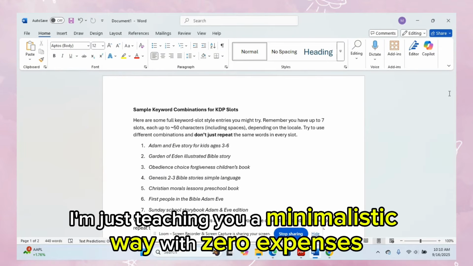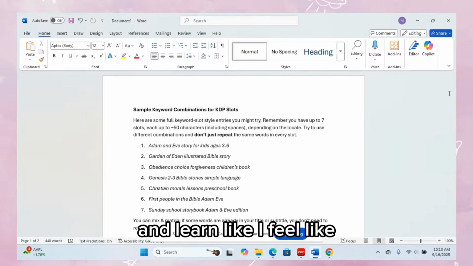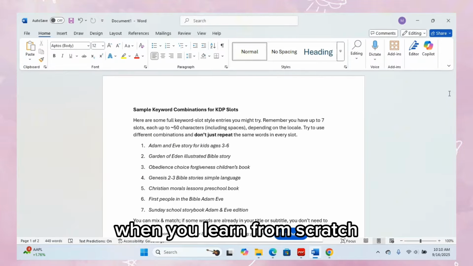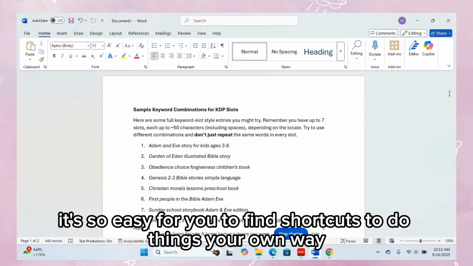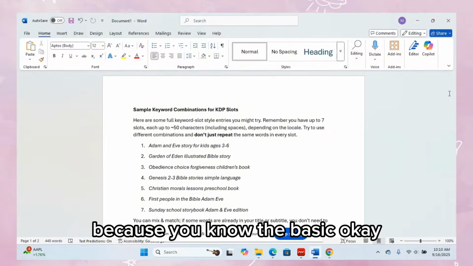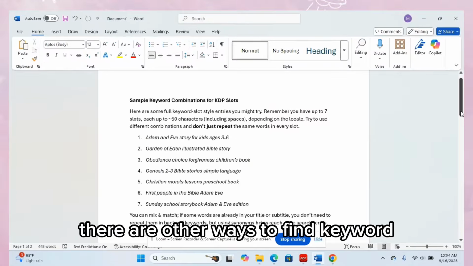And right now, I'm just teaching you a minimalistic way with zero expenses and learn. Like, I feel like when you learn from scratch, it's so easy for you to find shortcuts to do things your own way because you know the basic. Okay. There are other ways to find keywords.